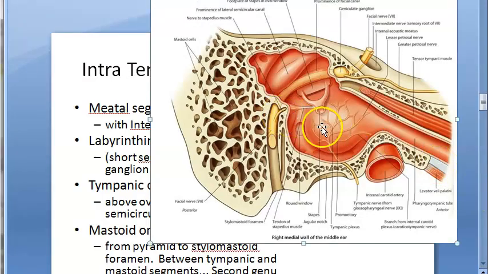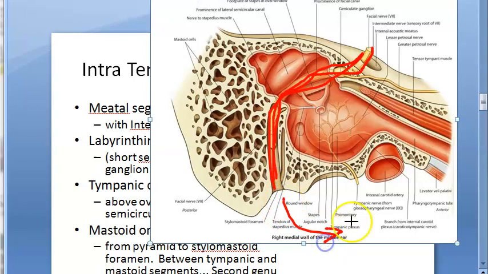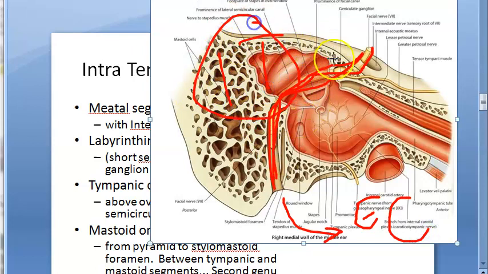Where is that? Here it is showing the intratemporal part. From the internal acoustic meatus, it is going through all this temporal bone, and then here it comes out to the outside world. So this becomes the extracranial part. So this is the intratemporal part. Before this what was it? Intracranial part, intratemporal and extracranial.